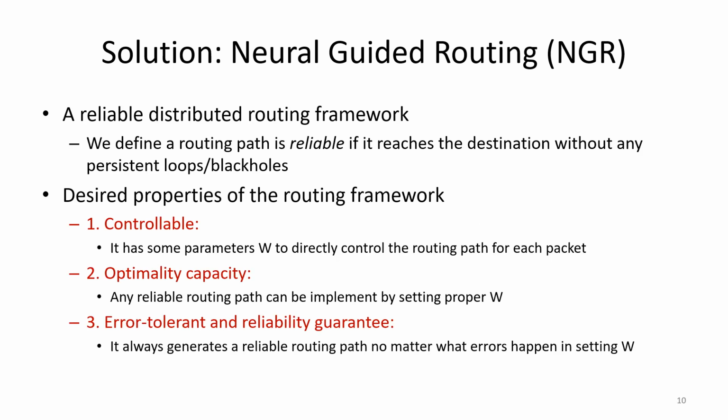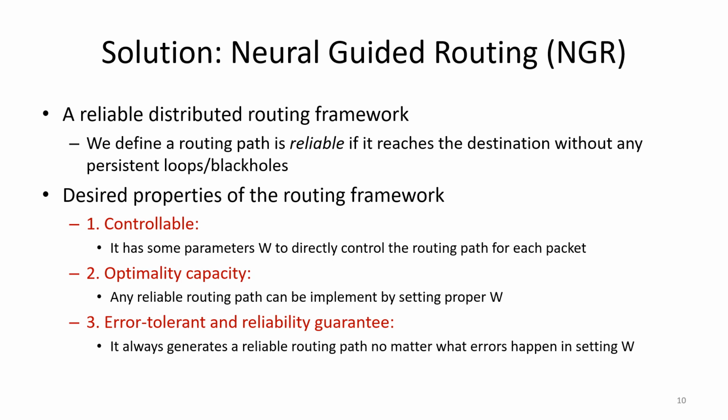For the first part about the reliable distributed routing framework, we first define a routing path as reliable if it reaches the destination node without any persistent loops or black holes.